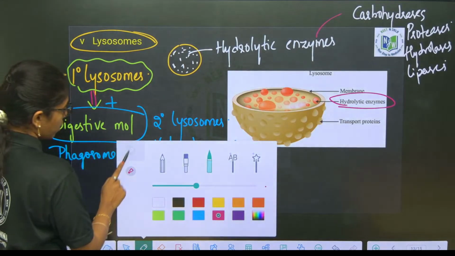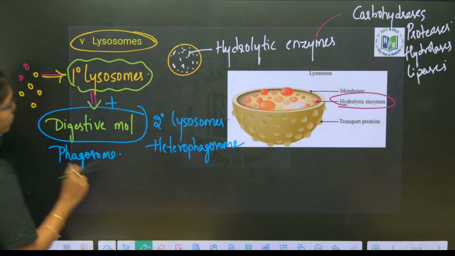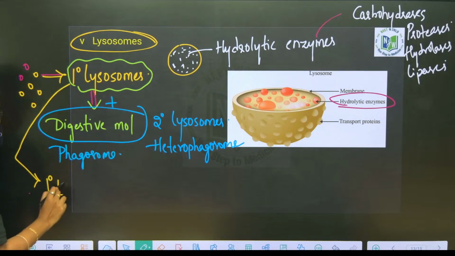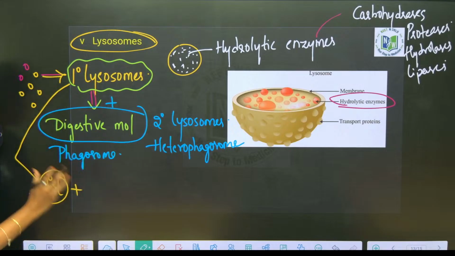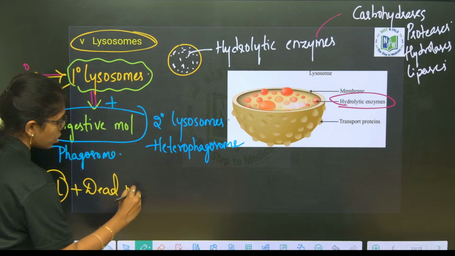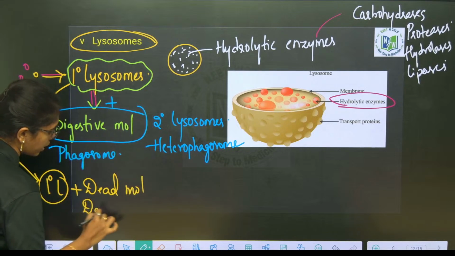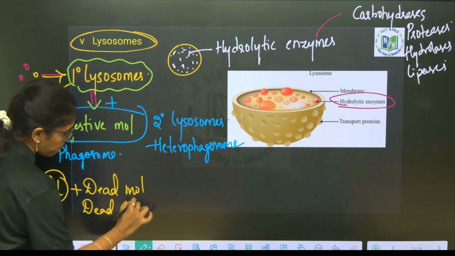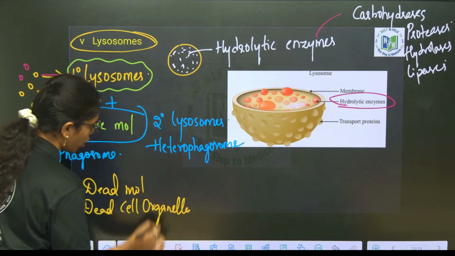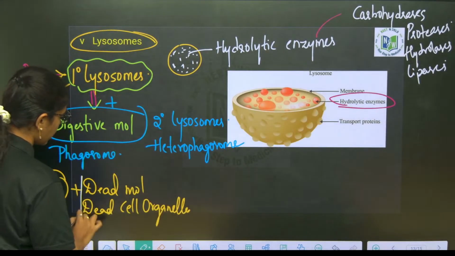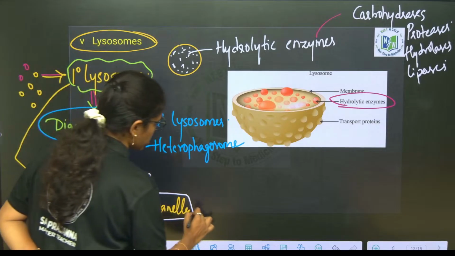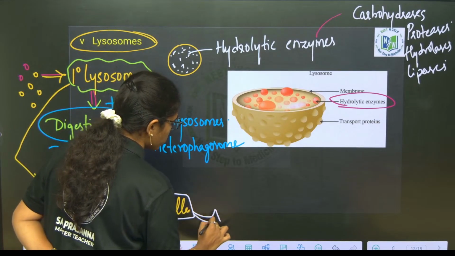Now, when primary lysosomes are connected along with some dead molecules or dead cell organelles, they form tertiary lysosomes, or autophagosomes, we will say. What? Autophagosomes.